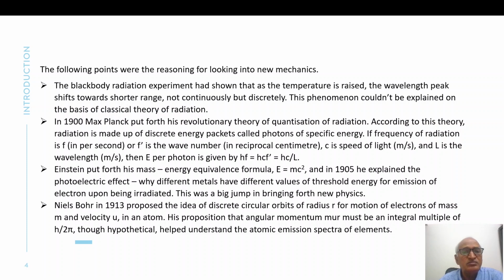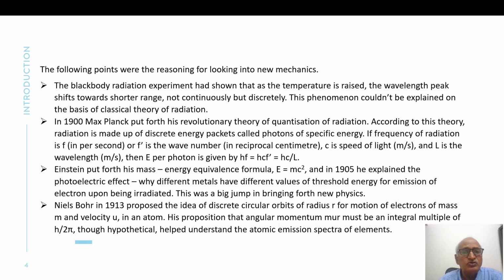In 1900, Max Planck put forth his revolutionary theory of quantization of radiation. According to this theory, radiation is made up of discrete energy packets called photons, of specific energy depending on the frequency. If the frequency of radiation is f per second, or f' is the wave number in reciprocal centimeter, c is the speed of light and L is the wavelength, the energy per photon is given by hf, hcf', or hc/L.